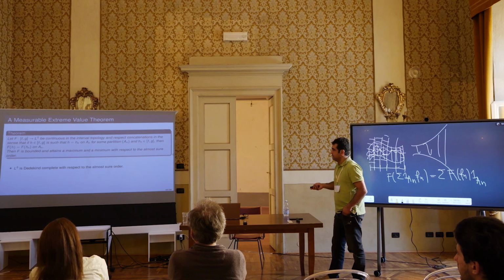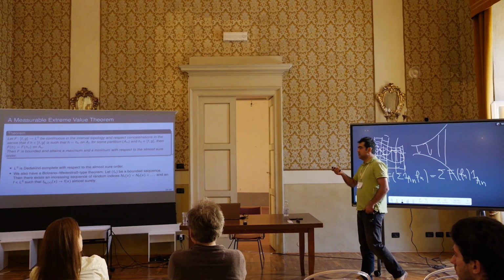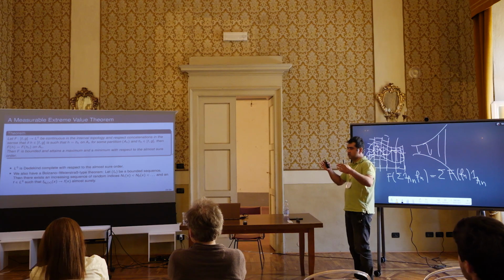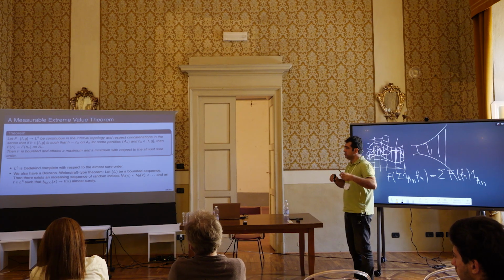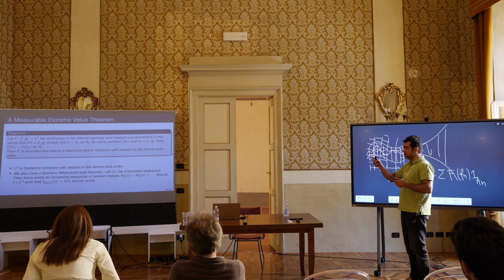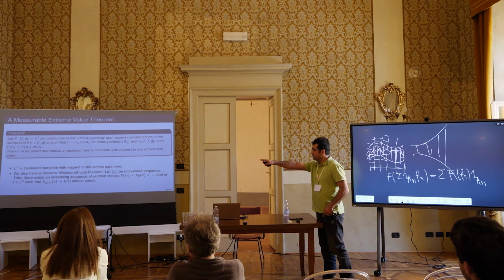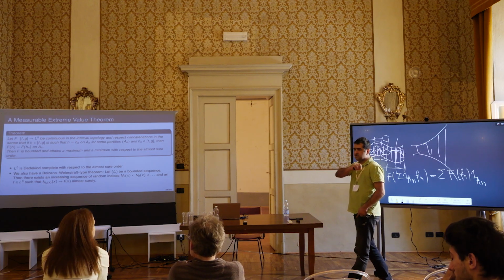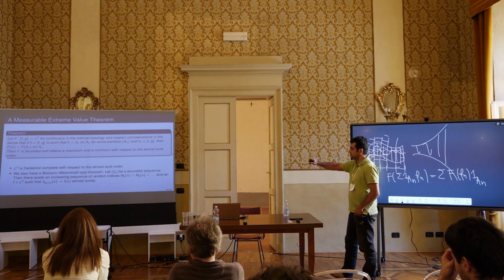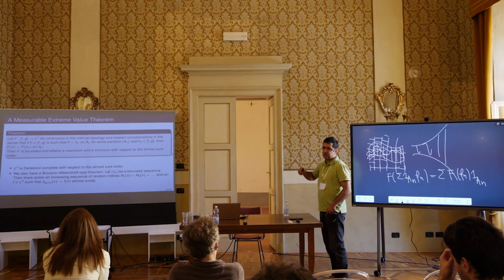a null set. So the second ingredient is indeed a Bolzano-Weierstrass type theorem. If you have a bounded sequence of measurable functions, so bounded in the almost sure ordering, then there exists an increasing sequence of random indices and a limit such that if we parameterize that sequence with those random indices, it will converge almost surely. And if one uses these two ingredients, whose proofs are not so difficult, one can prove this measurable version of the extreme value theorem.